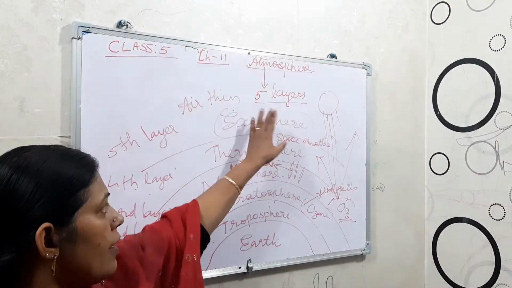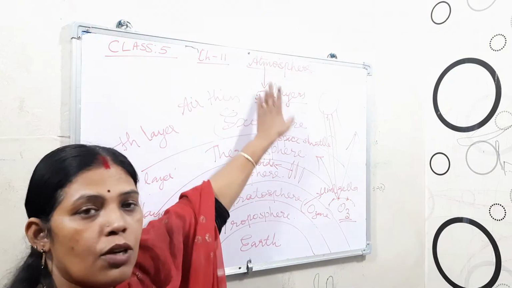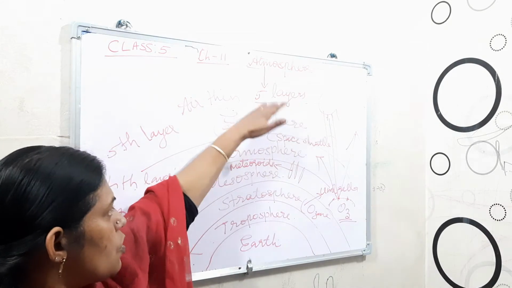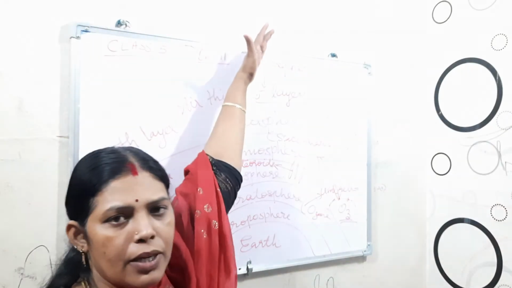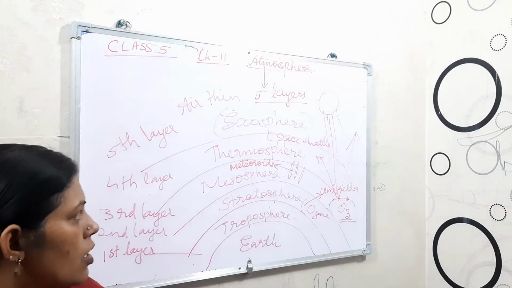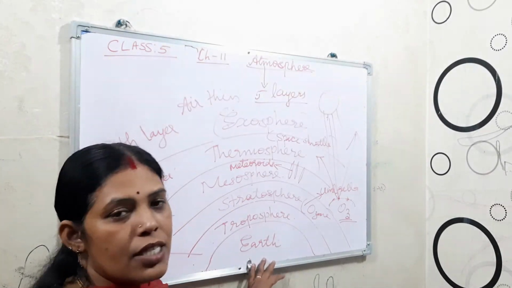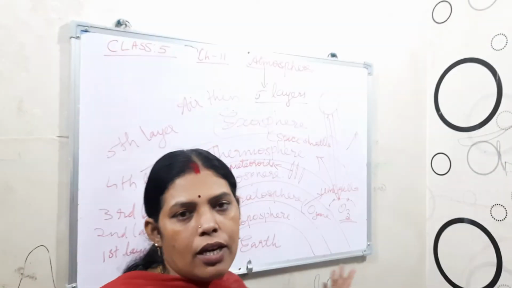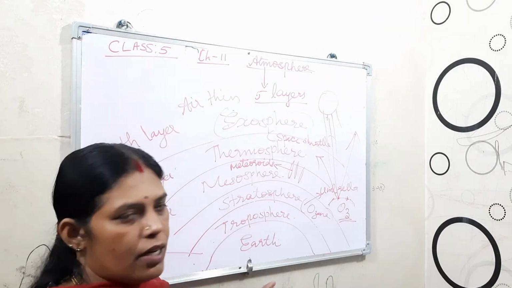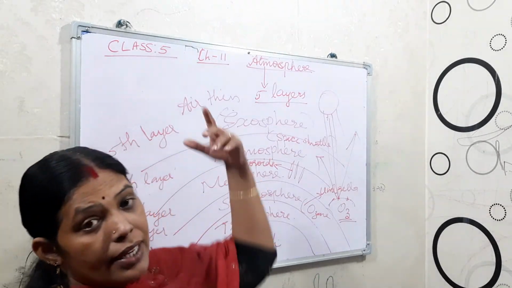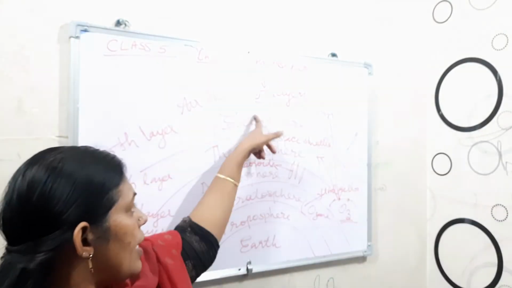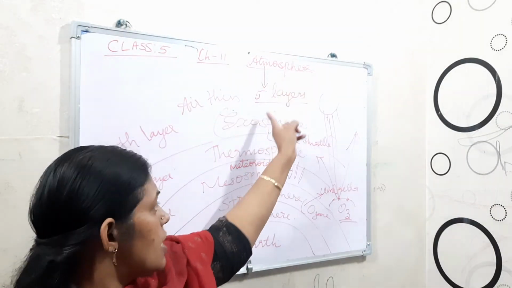After that, it is space. So from the exosphere upward it is space. Understood what the different layers of the atmosphere are? The nearest to the earth, the first layer, is the troposphere, and the outermost layer is the exosphere.